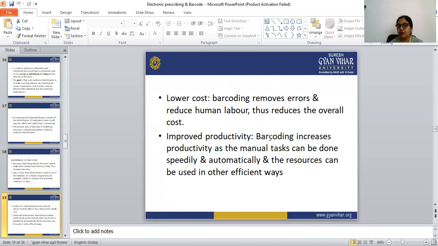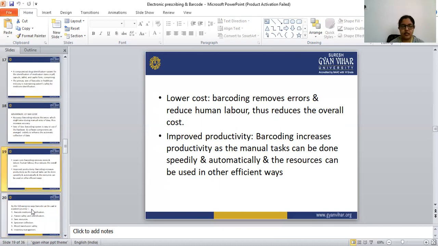With the help of this barcoding system, we can do our tasks very speedily and automatically, and the resources, meaning the staff, can be used in other efficient ways, because barcoding increases the productivity. How? We can do the task speedily and automatically. So these are the benefits of the barcoding.